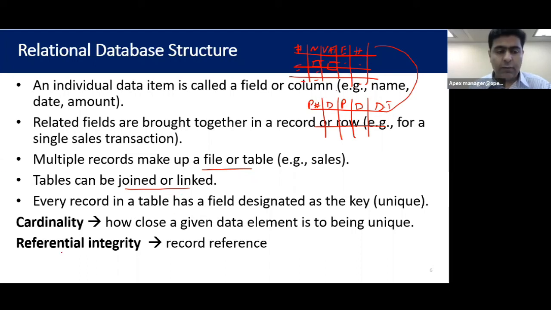And the next point we are going to have is called referential integrity. What is the record reference? All the records are going to have the reference.